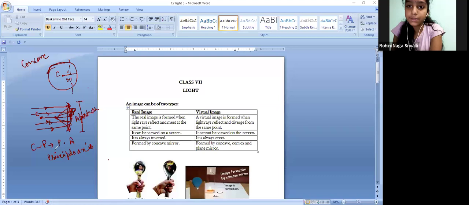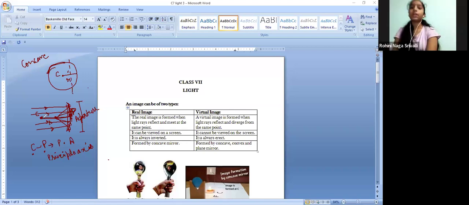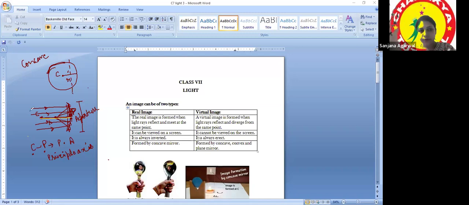The line joining the center of curvature and the pole is known as the principal axis. So I mean this line is the principal axis. Let me draw it with another color. This is the principal axis. Okay.